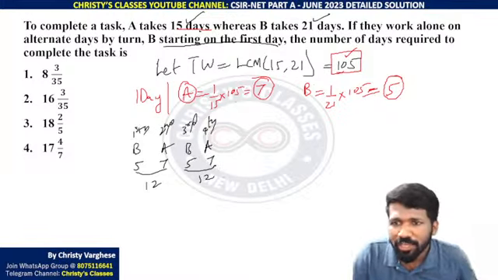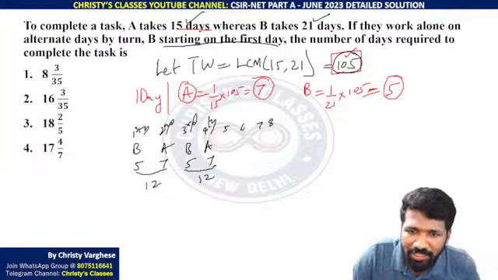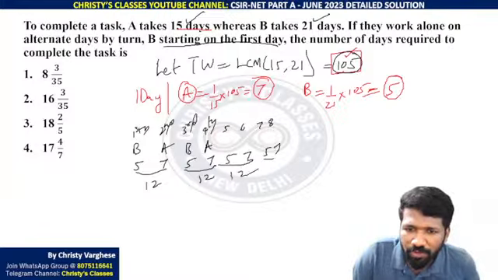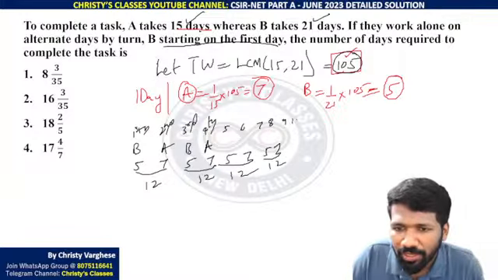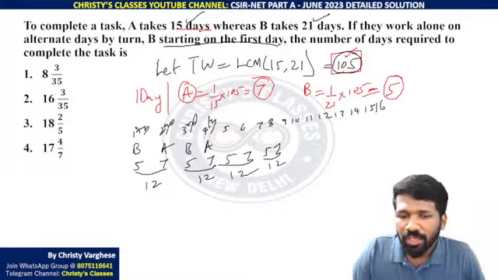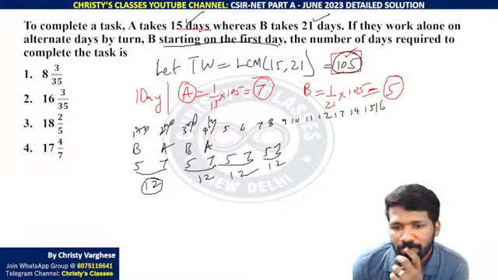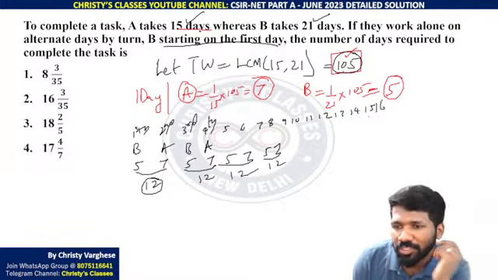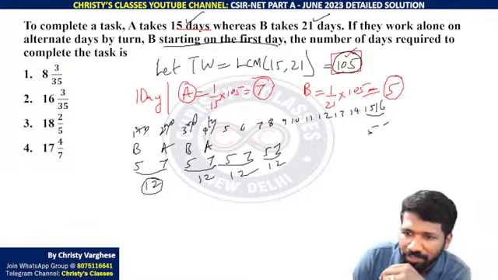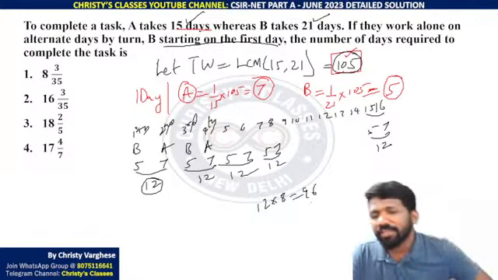So कितना 12 चाहिए 105 complete करने के लिए? 105 is not a multiple of 12. So 5, 7, 5, 7 है तो 12, 12, 12, 12. Two days together will make 12 chocolates completed. So 8 such pairs are needed. 16 days मतलब 8 pairs हो गया 5 7 5 7 का. That will make 12 into 8, that is 96 chocolates completed.